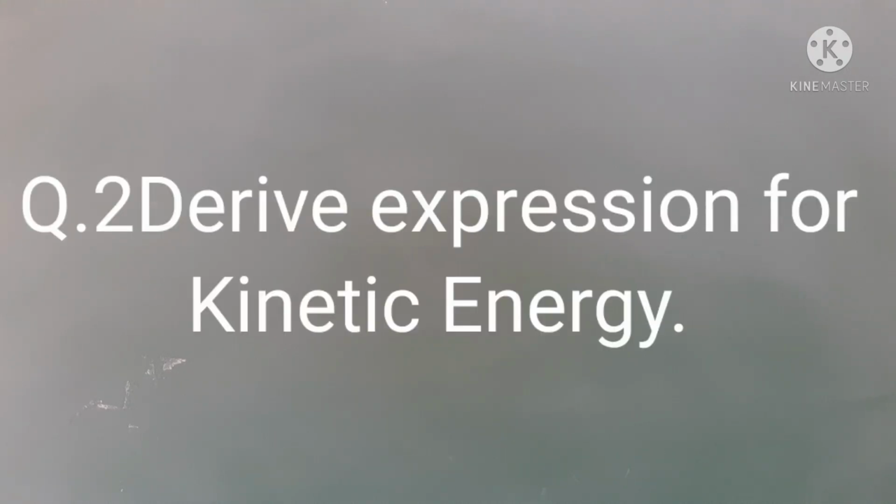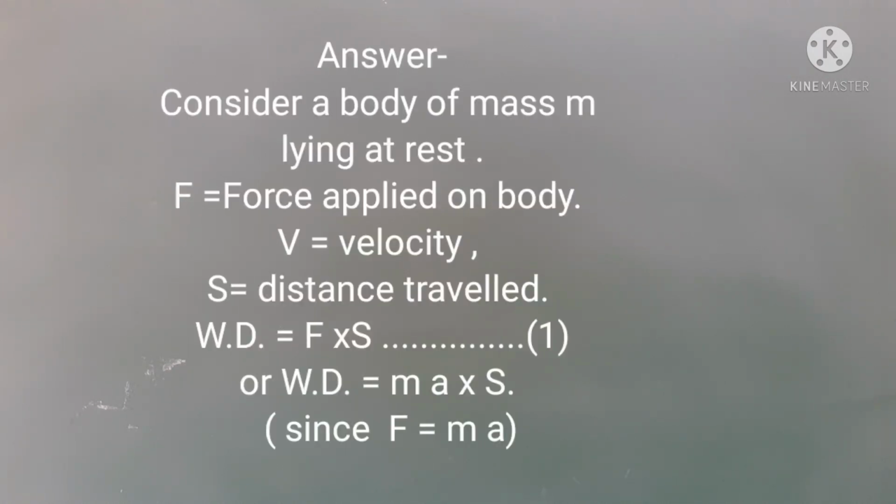Question 2. Derive expression for the kinetic energy. Answer. Consider a body of mass m lying at rest on a smooth floor.